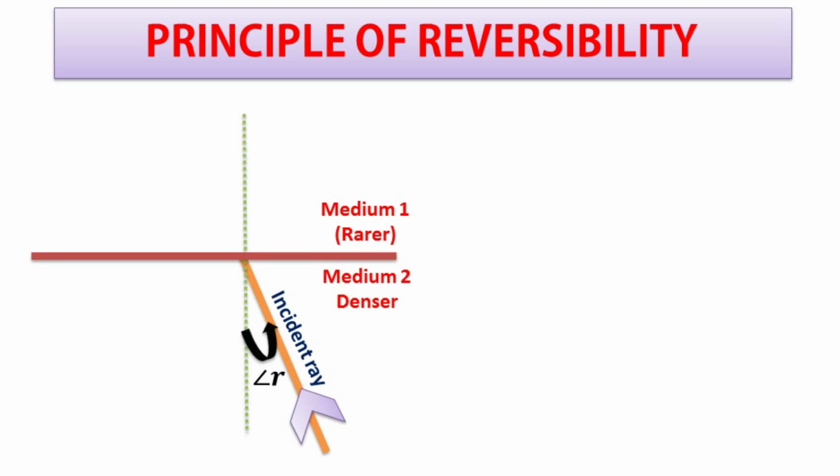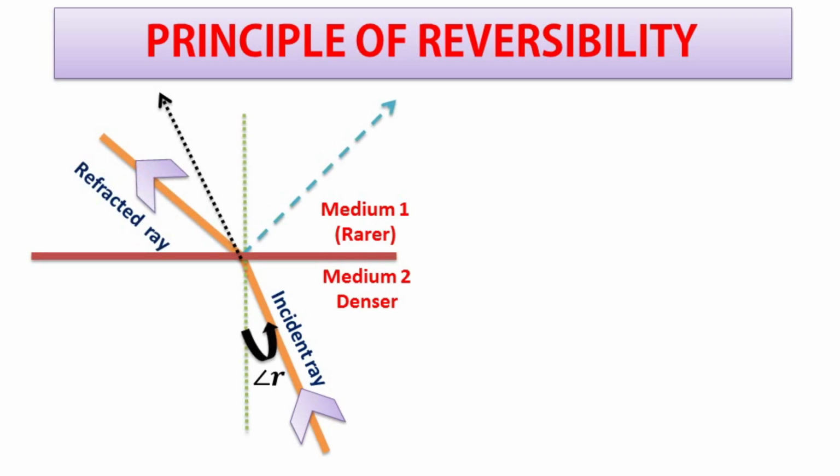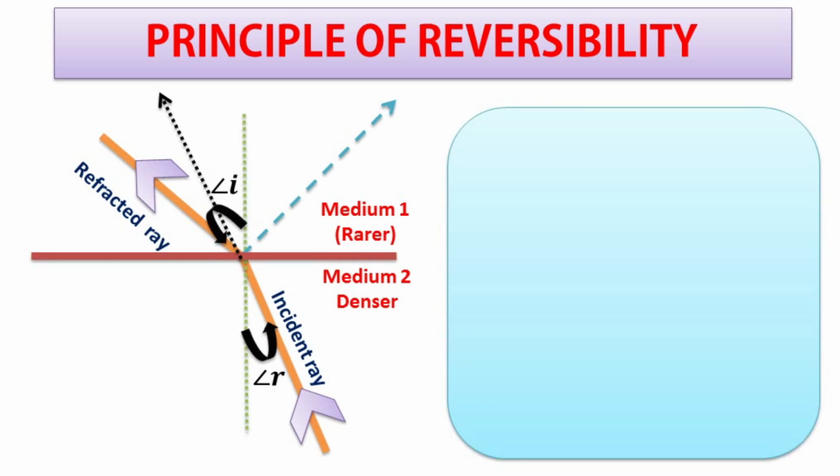Let us plot medium 2 to medium 1, denser to rarer. Plot the incident ray, and now the refracted ray will go away from normal, overlapping incident ray of the first case. Let us mark angle I and angle R and find refractive index of first medium with respect to second medium.